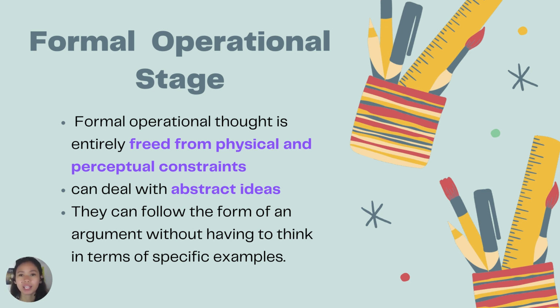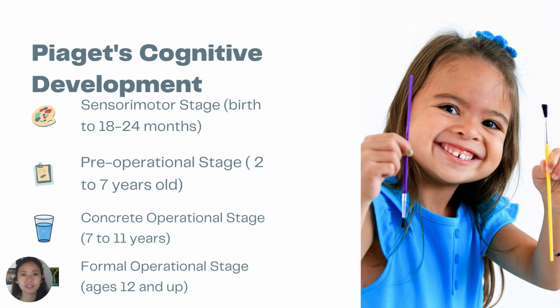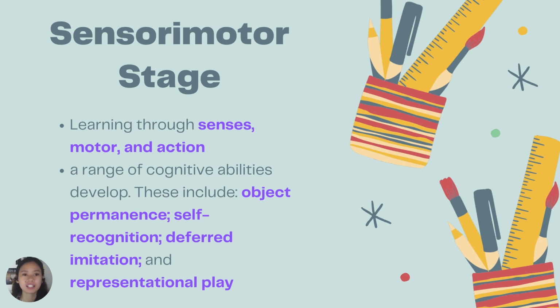Clear? Okay, again, let's go back. Okay, balikan natin. When we say Piaget's cognitive development, there are 4 stages. We have the sensory motor stage, the pre-operational stage, the concrete, and the formal operational stage. Under the sensory motor stage, ano ang major characteristics? Okay, the child understands the world through the use of his or her senses, motor, and action. What are the things that we develop? We have the object permanence, the self-recognition, deferred imitation, and representational play.